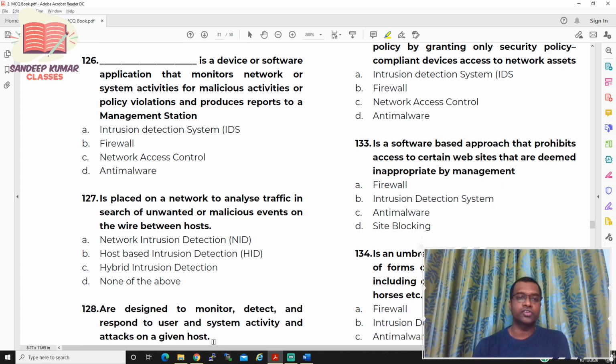Dash is a device or a software application that monitors network or system activities for malicious activities or policy violations and produces reports to a management station. So option A is IDS, option B is firewall, option C is network access control, option D is anti-malware. So question number 126.